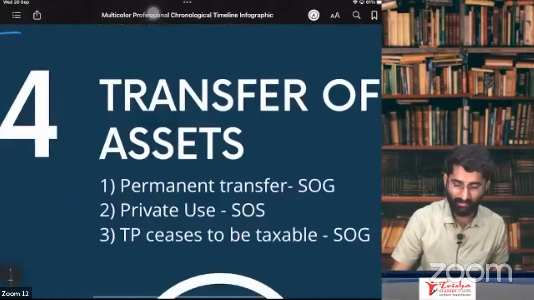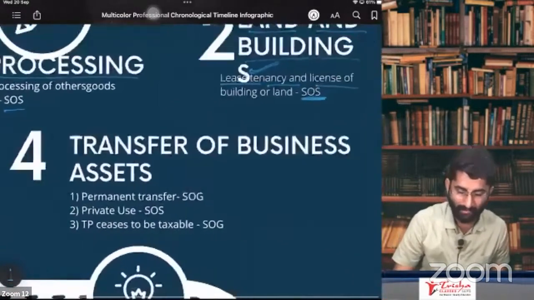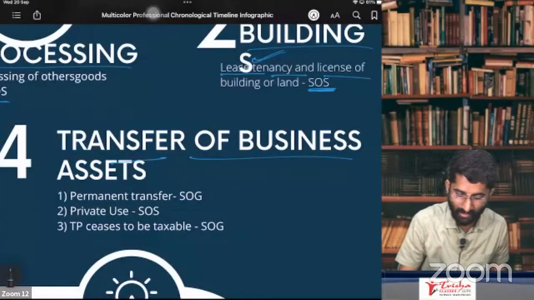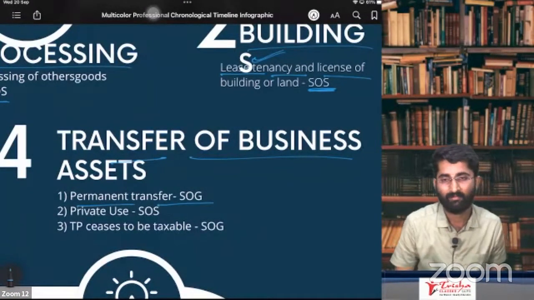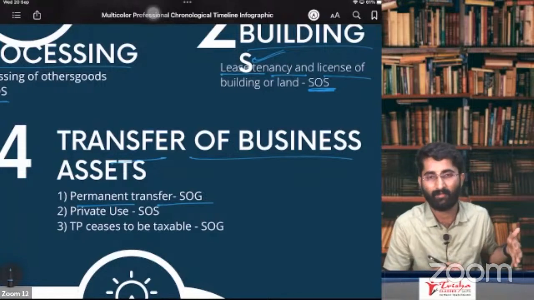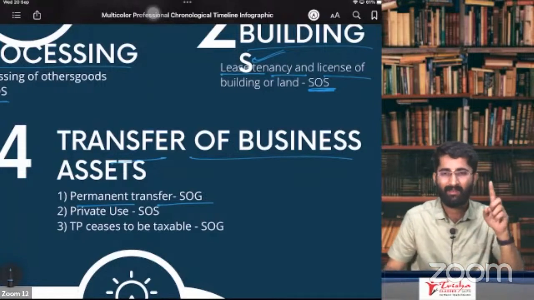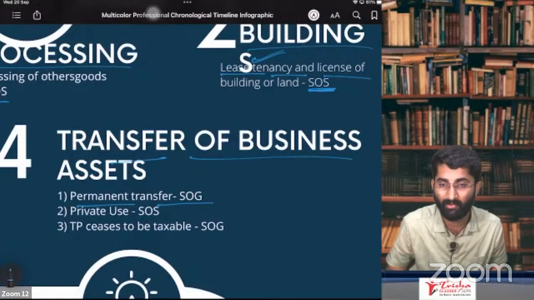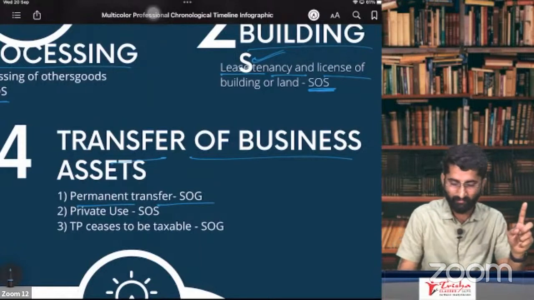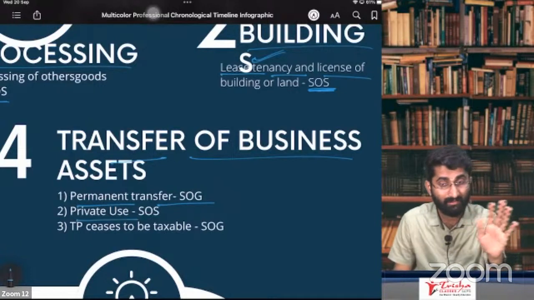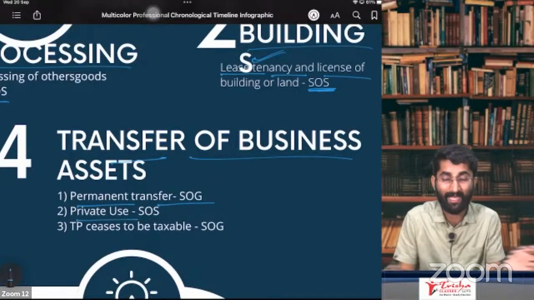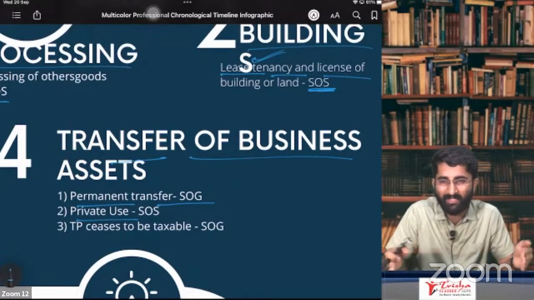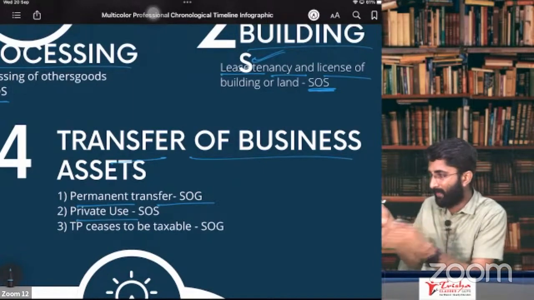Next one, paragraph number 4, transfer of business assets. When you are permanently transferring business assets, for example I had some business asset, my laptop, that is my business asset, and I am permanently transferring this laptop to you, then it is supply of goods. Next one, I am not transferring this laptop. I am using the laptop for 2 months or 3 months, I am using this laptop for my private purpose.